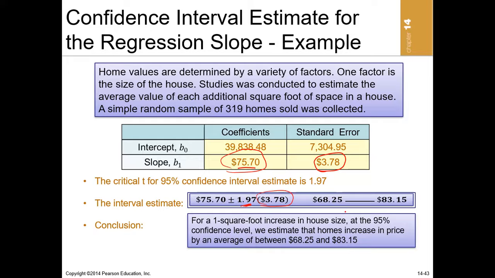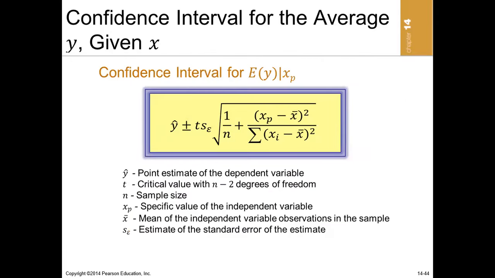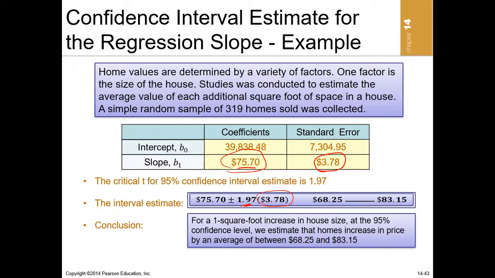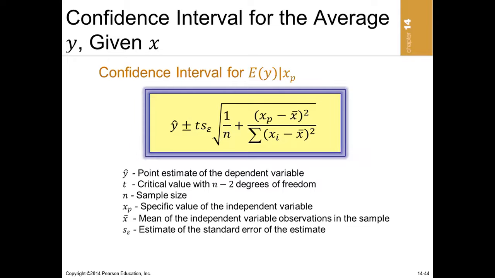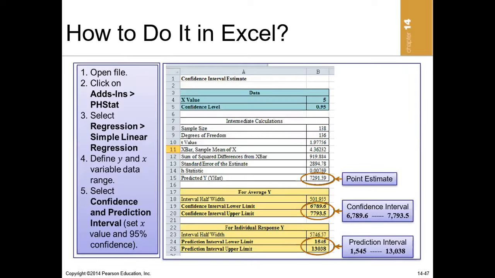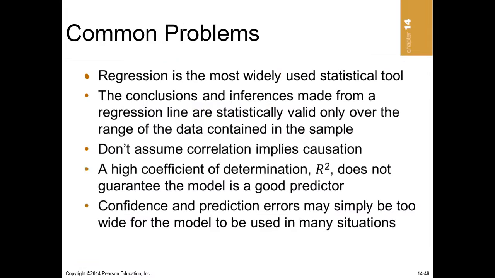Because we are testing at 95% confidence, we can say that we are 95% confident that the true population slope will lie between 68.25 and 83.15. So that is how we interpret this confidence interval. Okay, so that's the confidence interval for the slope. And we can also have the confidence interval for the mean of y given x. So those two things are there, and that is that.